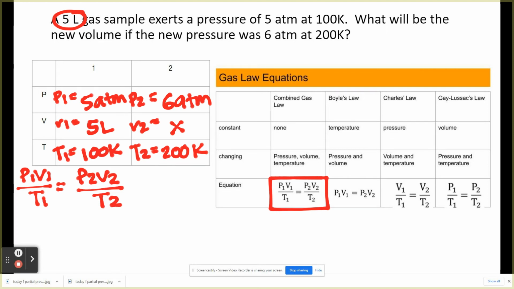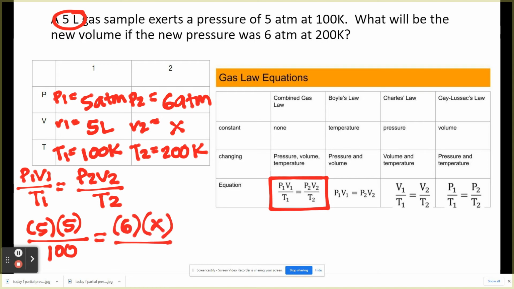Okay, so what is P1? That's 5. V1 is 5 over T1 is 100. P2 is 6. V2 is X over T2 is 200. This gives me 25 over 100 equals 6x over 200.